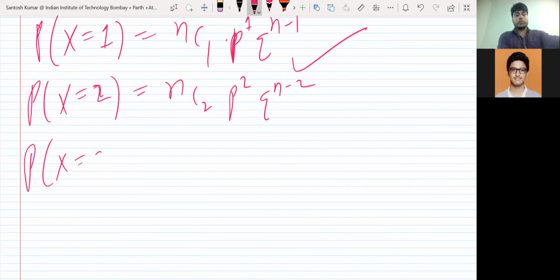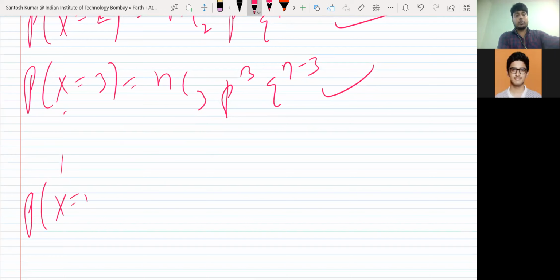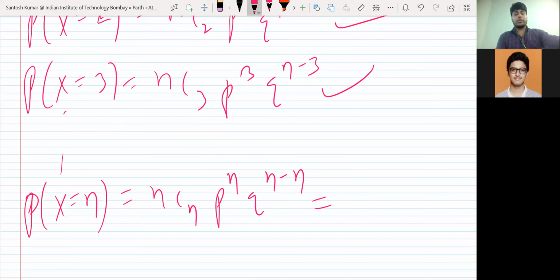Probability x is equal to 3 is nC3 p raised to power 3 q raised to power n minus 3, like this. And at x is equal to n, it is nCn p raised to power n q raised to power n minus n. Since nCn is 1, it simplifies to p raised to power n.